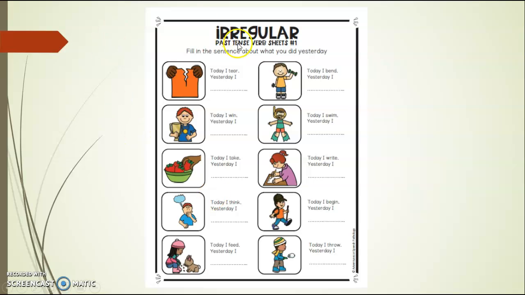So now we're going to work on sheet number 1. So find the worksheet, the irregular past tense verb worksheet number 1. If you do not have this worksheet or don't have a way of printing this worksheet, do not worry at all, Matthew. Just write it on a piece of paper. That is totally okay. You do not need to have this paper specifically. Writing down on a piece of paper works too.